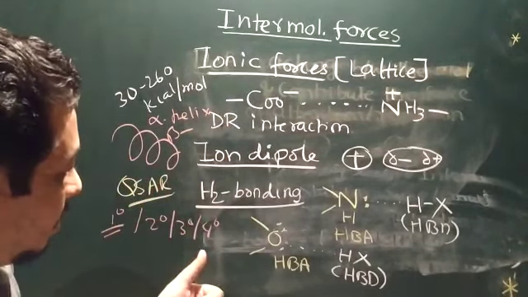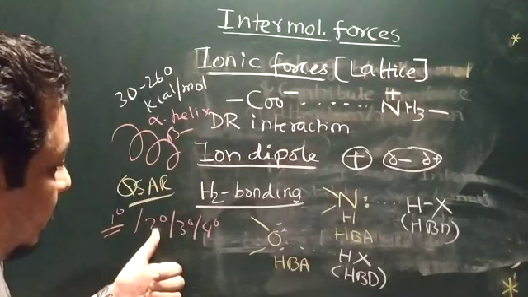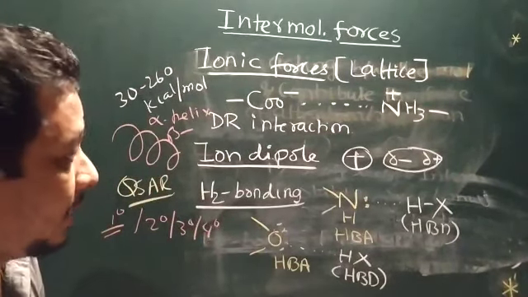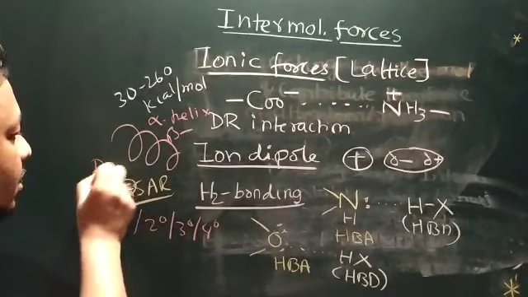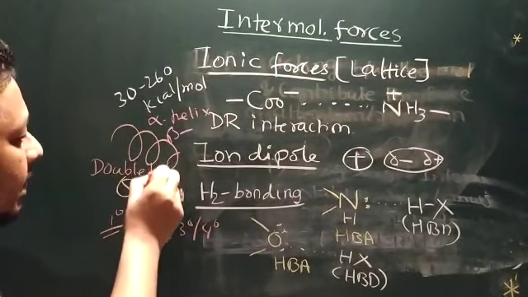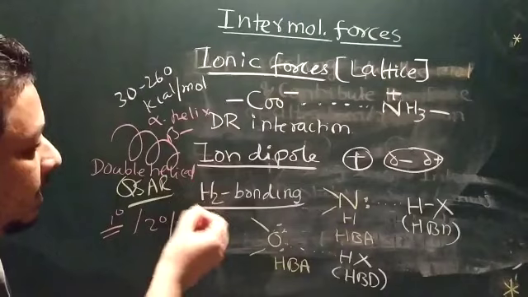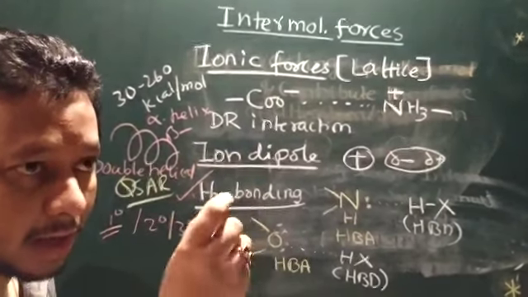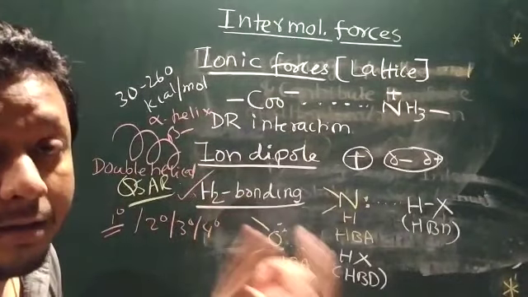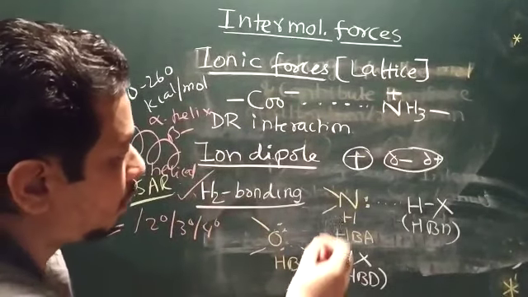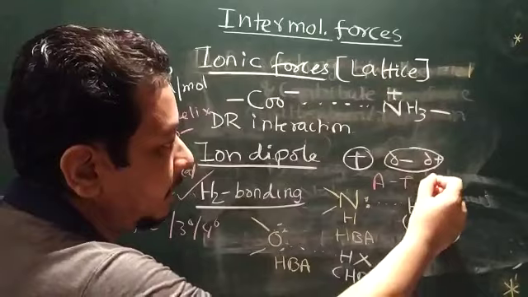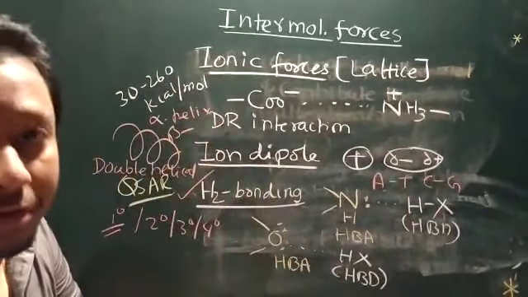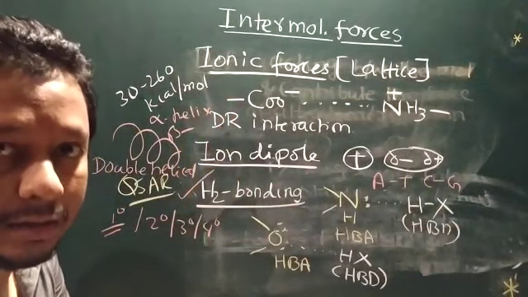But for now, the secondary, tertiary and quaternary structures are contributed by hydrogen bonding, and even the double helical structure of DNA. The hydrogen bonding between the two DNA base pairs, A-T and C-G, these interactions are nothing but intermolecular forces. They are not forming any chemical bonds.